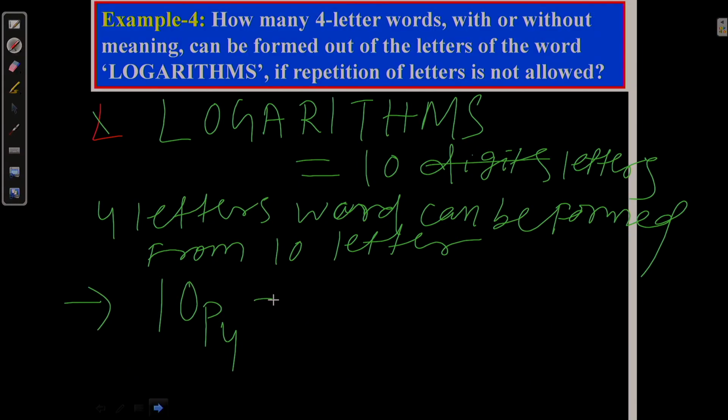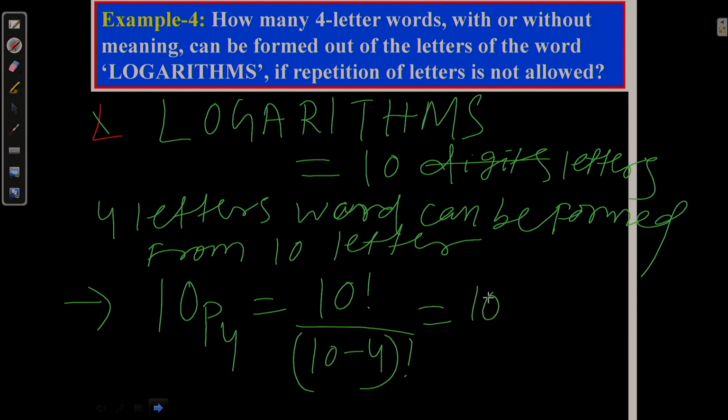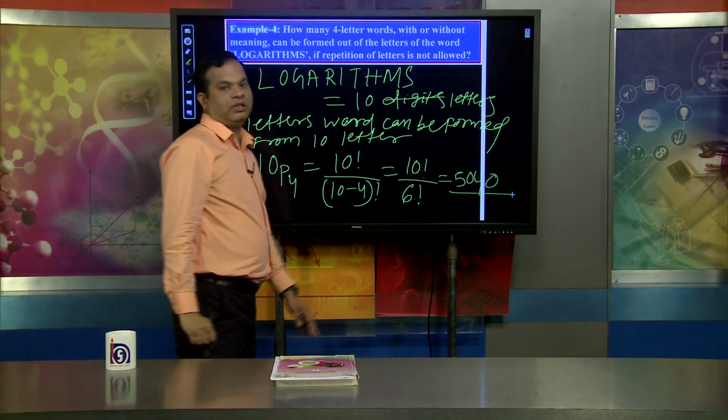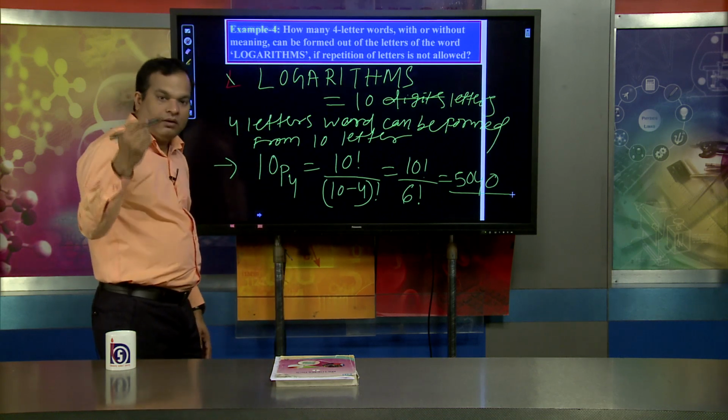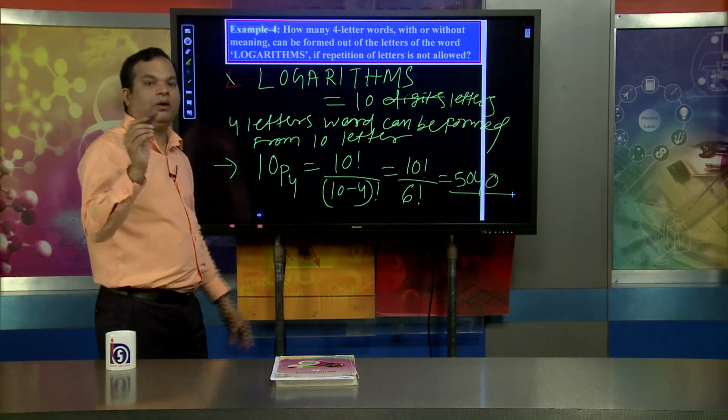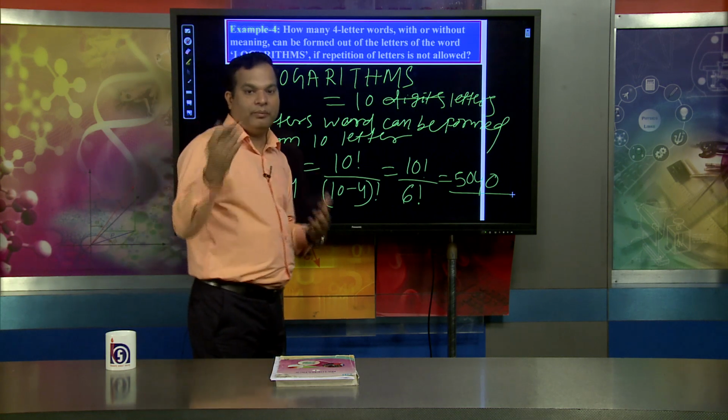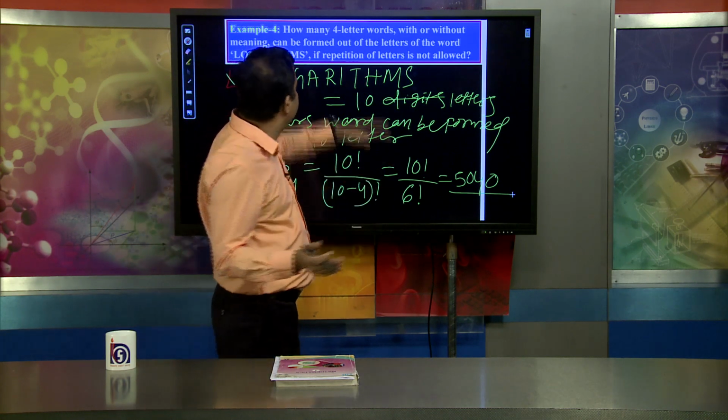That means 10 factorial divided by (10 minus 4) factorial, which is 10 factorial divided by 6 factorial. You will find 5040. That means 5040 words, with or without meaning, can be formed from the word logarithms.